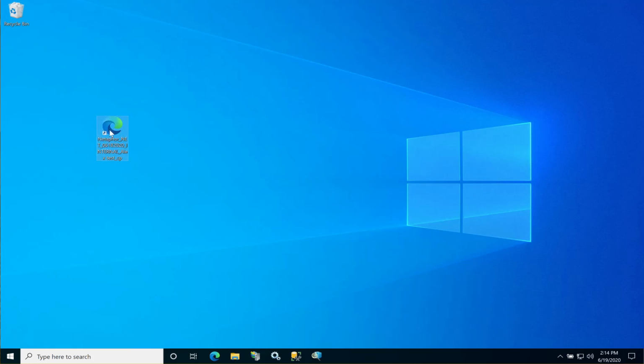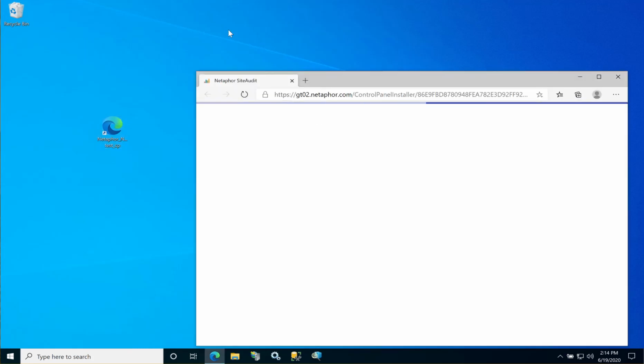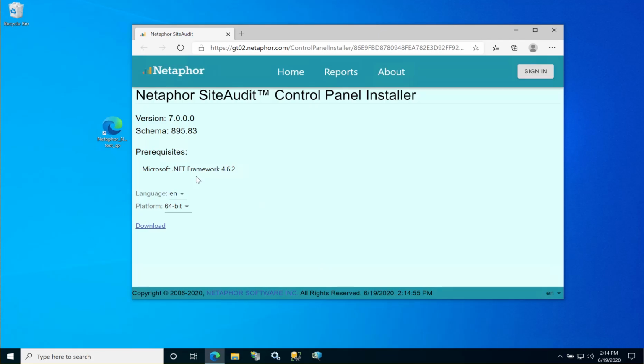you'll have received a link. If you're on a new machine, we recommend that you install this on a Windows 10 machine. So let's go ahead and click this link. It'll take you to a website where you can download the software. Now, if you want the installer in a different language, you can choose that, but most people should leave this at the 64-bit version. If you know your operating system is 32-bit version, you can use that, but that's probably unlikely. So click download. And it'll take, I don't know, 20-30 seconds for this to start the download process.